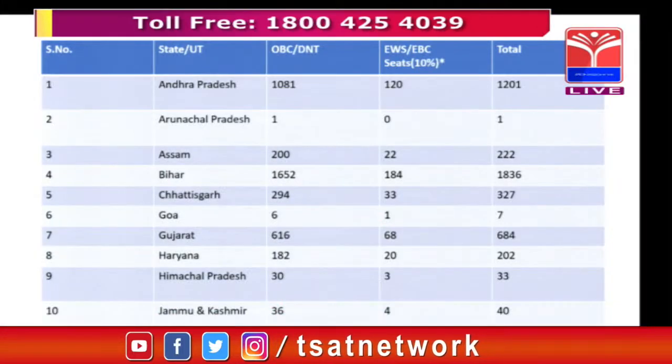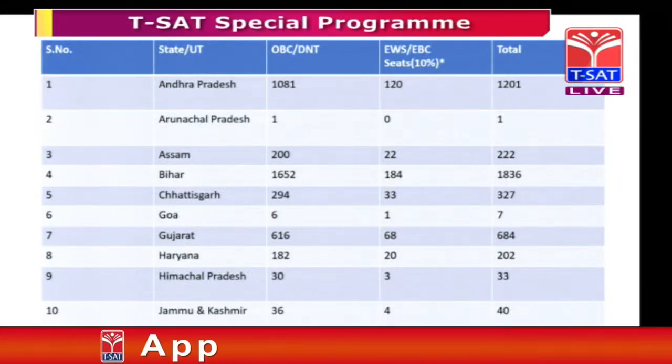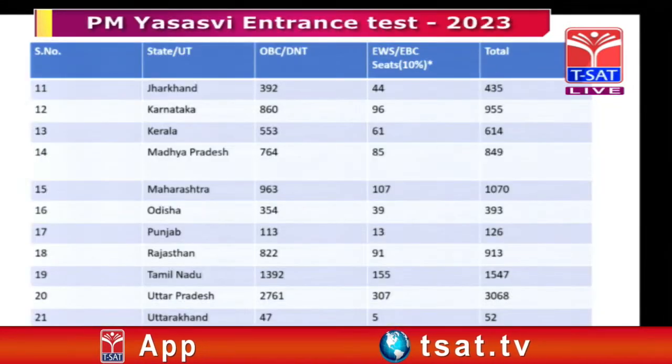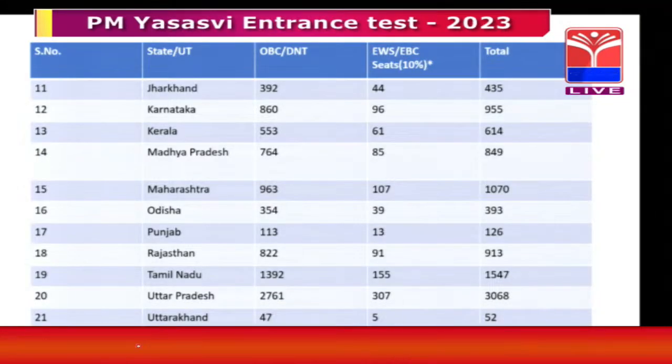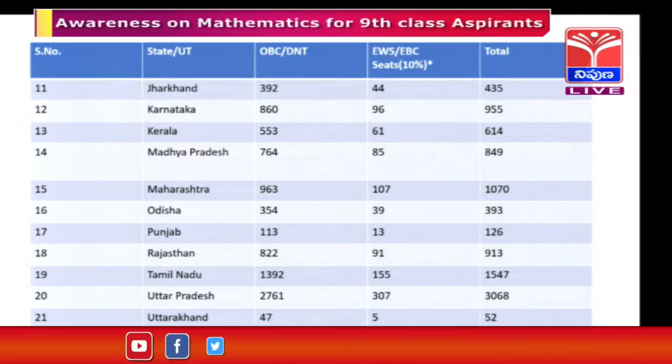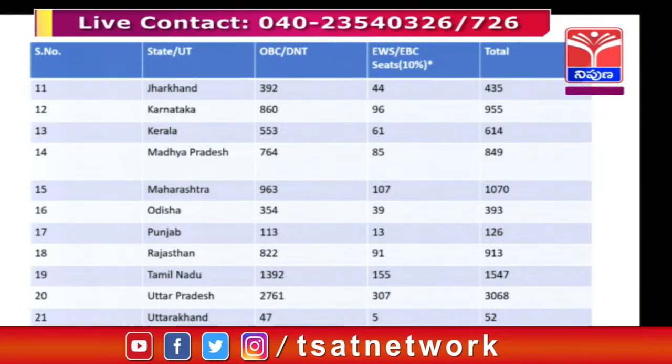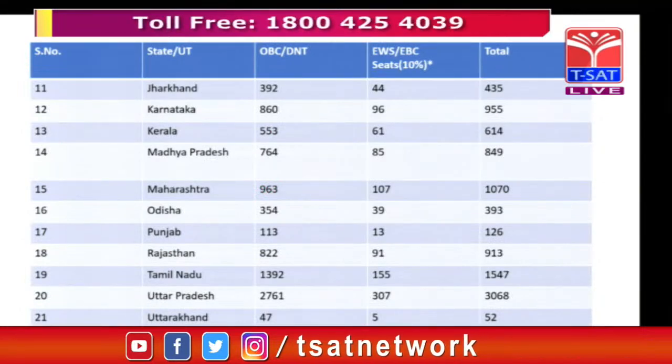So I hope all the students who are going to write this examination for 9th and +1 level will prepare for it. Clear? This was a small first look. For Andhra Pradesh it is 1201 and other things also, for Tamil Nadu it is 1547, and for Telangana it is 1111.